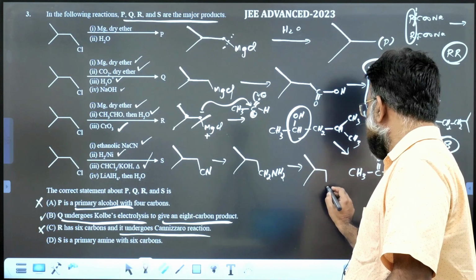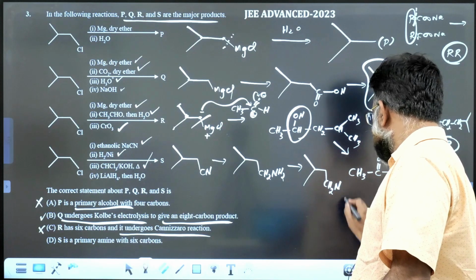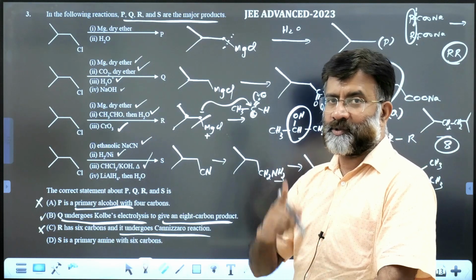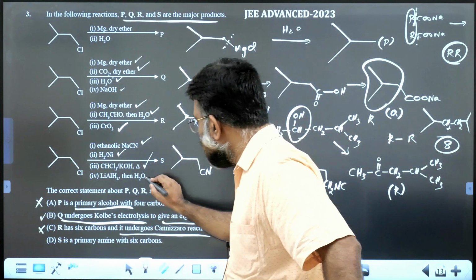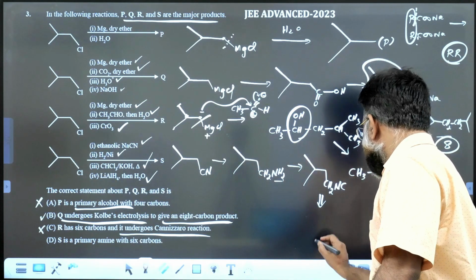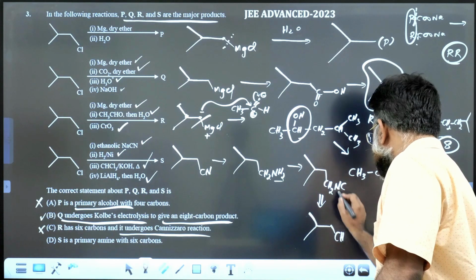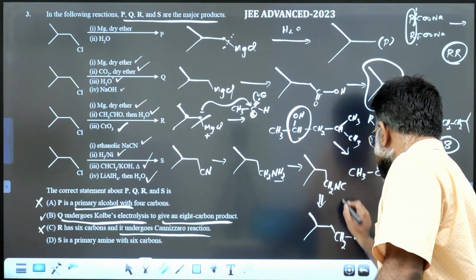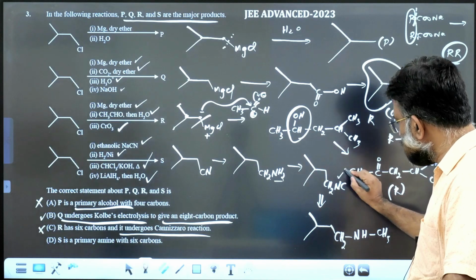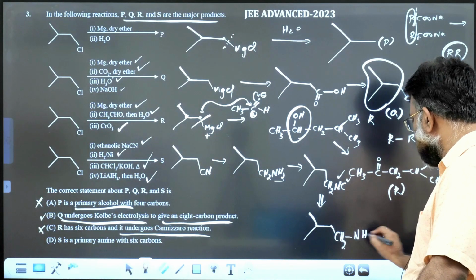You get the isocyanide, CH2NC. Last is reduction of NC, and you will get a secondary amine: N turns into NH and C turns into CH3.